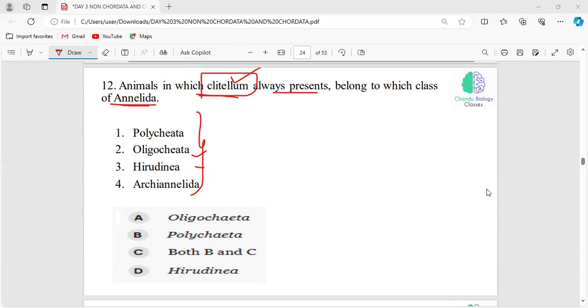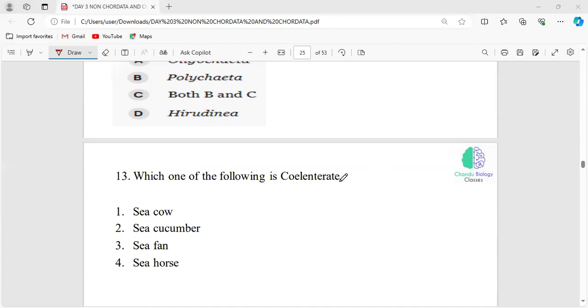What will be the function of this clitellum? They are involved in the function of reproduction. Okay, particularly leech, that is Hirudinaria.